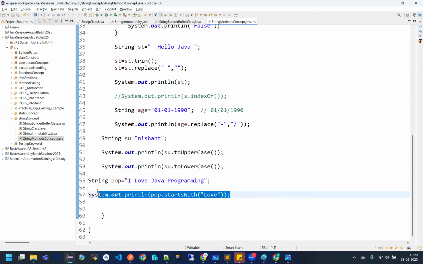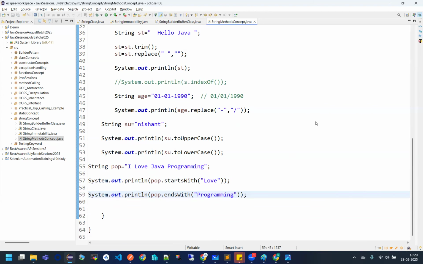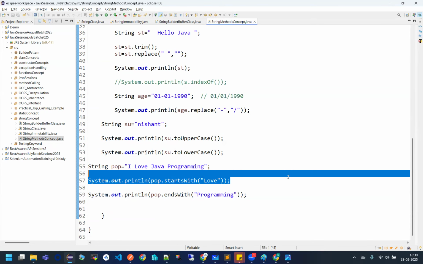Similarly, the endsWith method is also there. What is that? I am saying, is my string ending with "programming" or not? Let me see. Yes, it is ending. So in this way, you can use this method also.